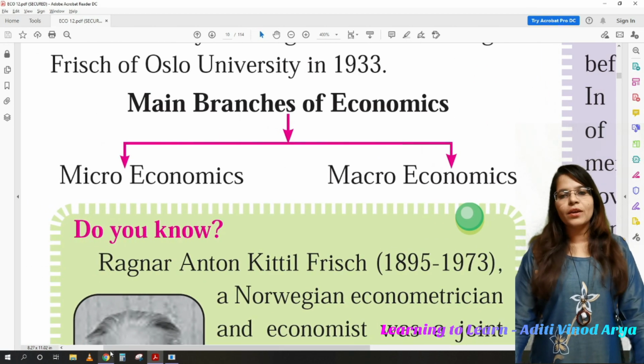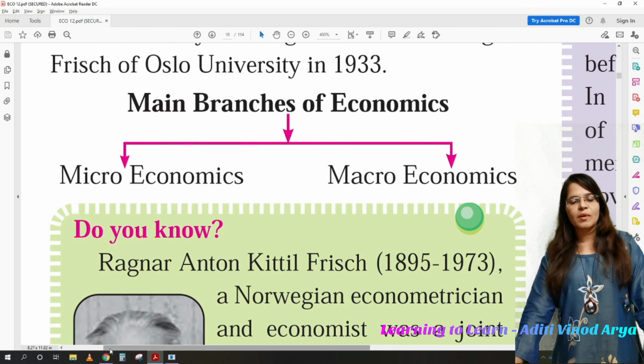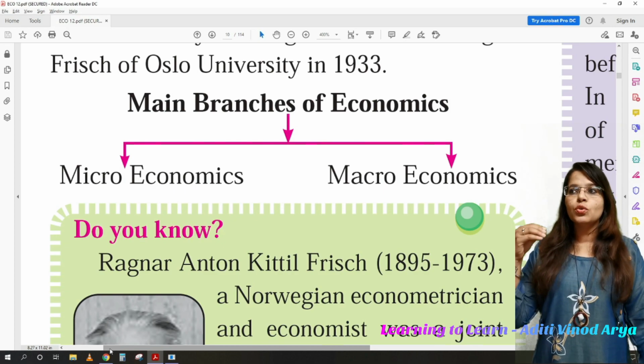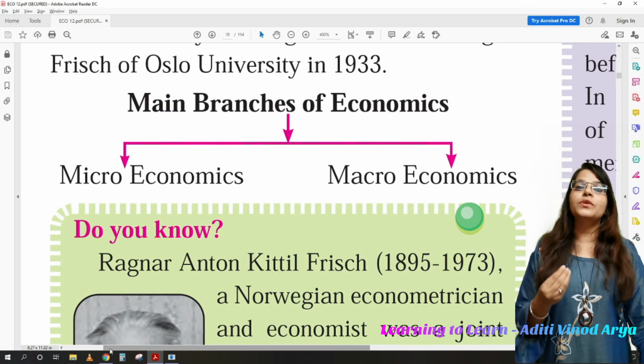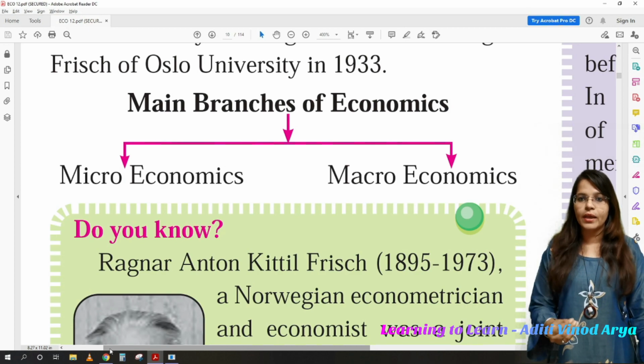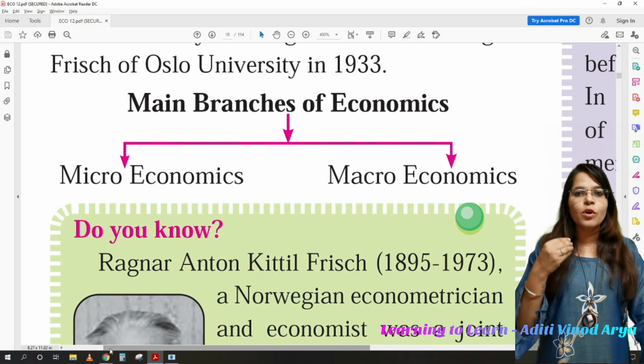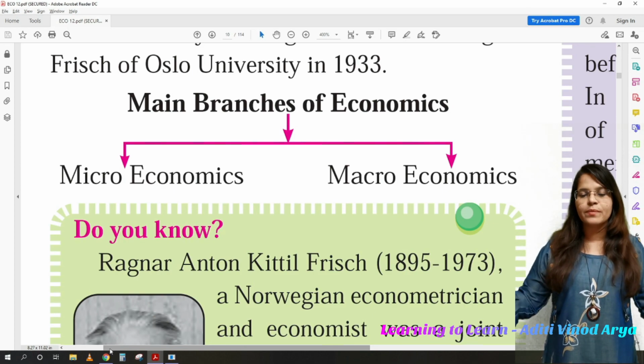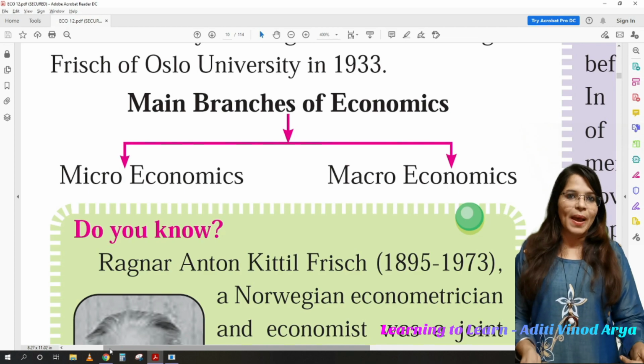Microeconomics, you can remember with the word microscope, because we use a microscope to see a bacteria which is not visible to the naked eye. So a microscope helps us to zoom the image like 1000 times, and then we are able to see the bacteria.